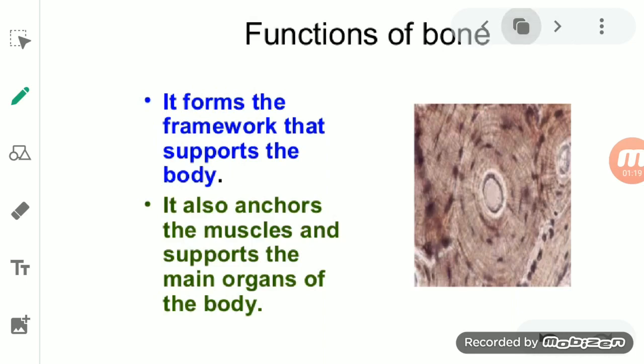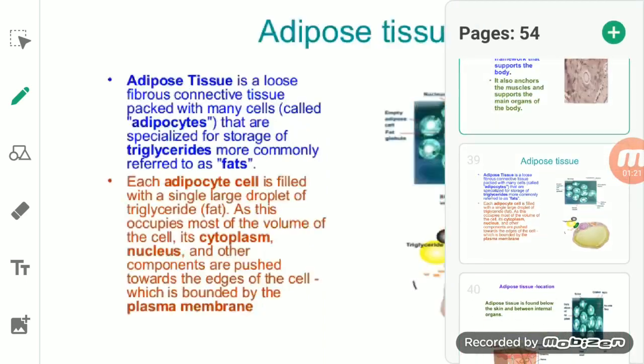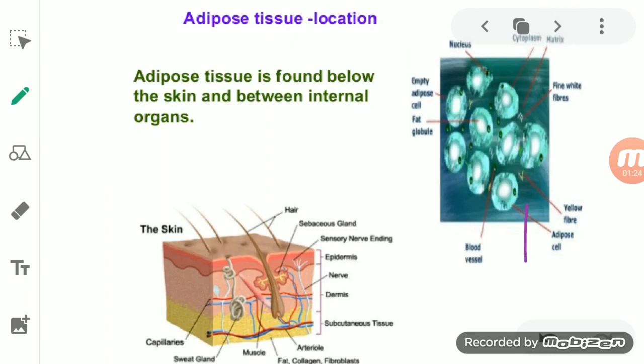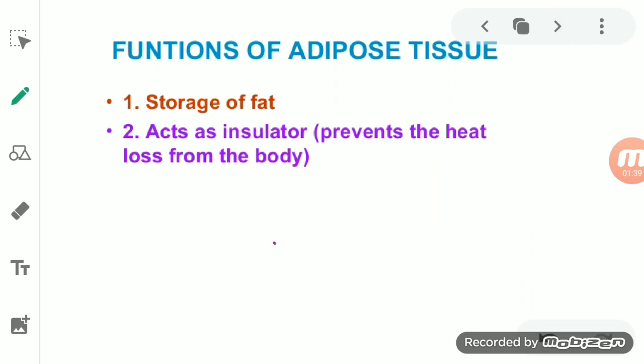Now we will talk about another thing, and that is the function of this adipose tissue. You can see here this is the adipose tissue, which is found below the skin and between the internal organs. Looking at the functions, the first function is that it serves as a fat reservoir, because the adipocyte is the fat cell, which contains fats. So this tissue acts as a fat reserve.